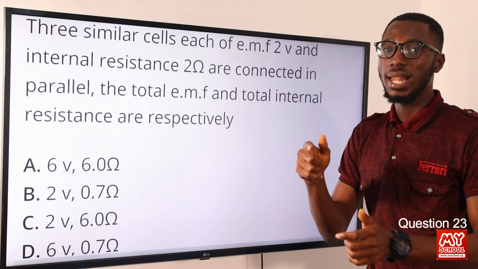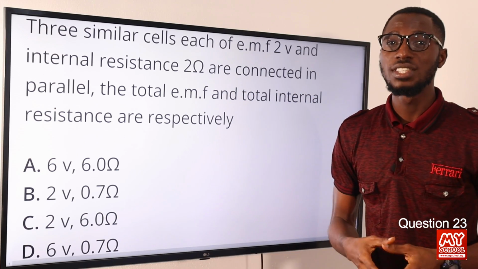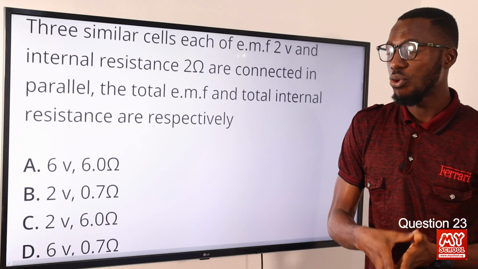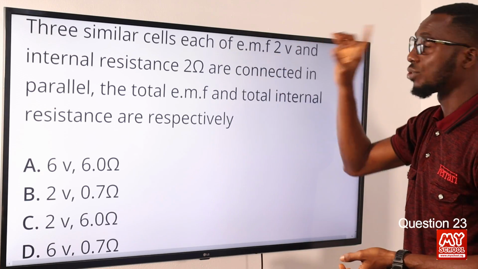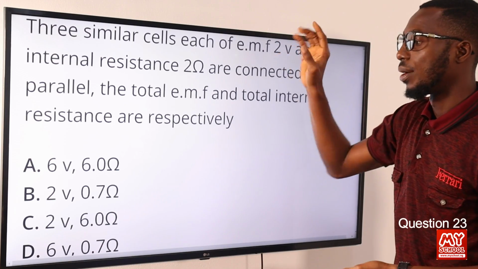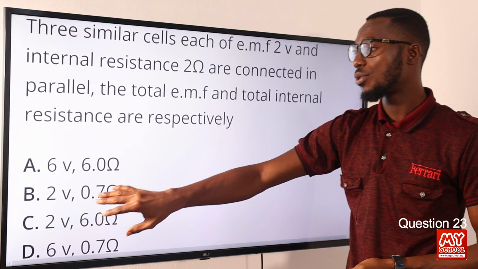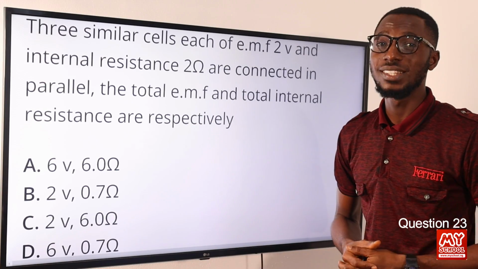By the time you cross multiply, what you will have is 2 over 3, and when you divide that, you will have 0.67, approximately 0.7 ohm. The total EMF is just the same value as a single EMF, which is 2. What we have gotten now is 0.7. So we have 2 volts and 0.7 ohm. The correct option is option B, 2 volts and 0.7 ohms.